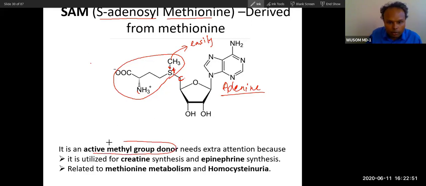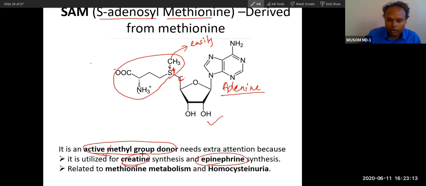Remember, this is a very important concept. We will require this concept later in MD2 especially. The synthesis of epinephrine, your hormone secreted from the adrenal gland, also called adrenaline, requires this SAM.